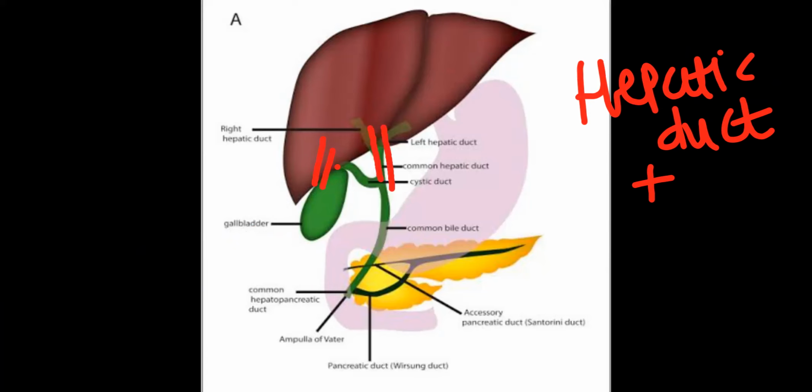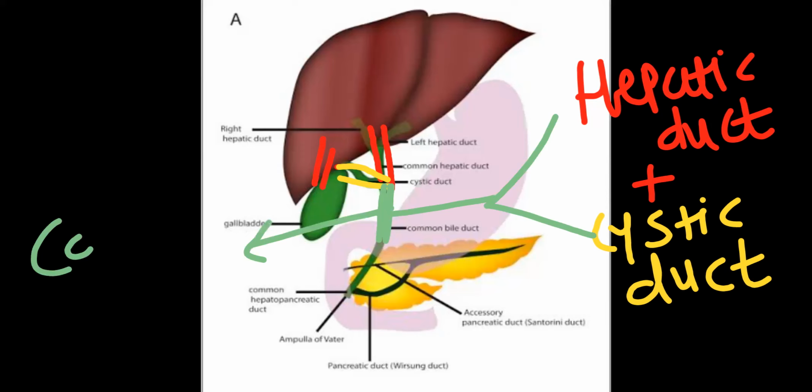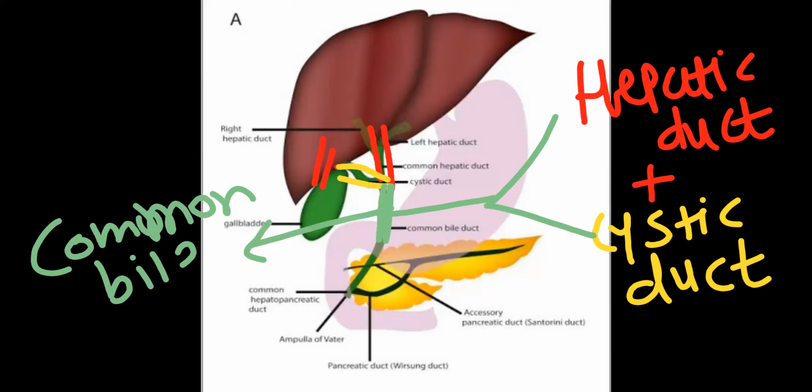Next, from the gallbladder, one more duct arises that we call cystic duct. And when they both join each other, that we call common bile duct. Right? Hepatic duct plus cystic duct both join with each other and form a common bile duct.